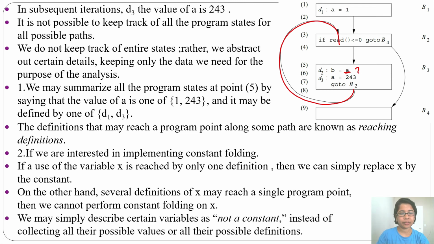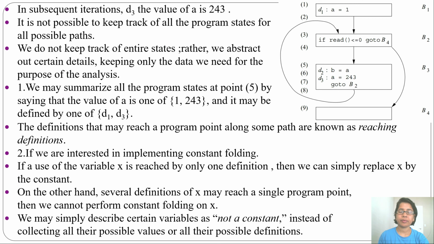In that case, we may simply describe that x is not a constant instead of collecting all their possible values or all their possible definitions. We can say a is not a constant as its value is changing. First time it will be 1, second time it is 243, next time it will be 243. So we can say a is not a constant. If there are multiple definitions, we cannot do constant folding. We cannot replace the value for this.